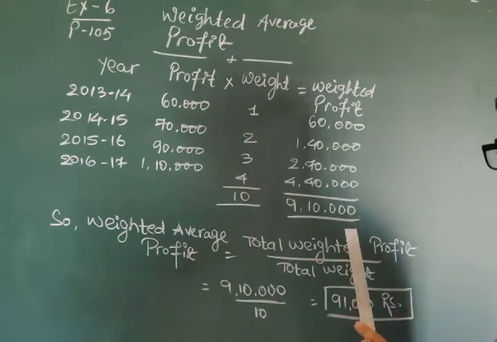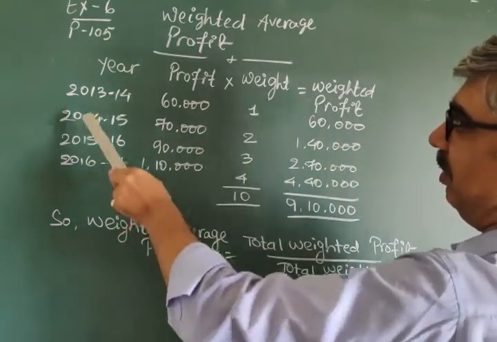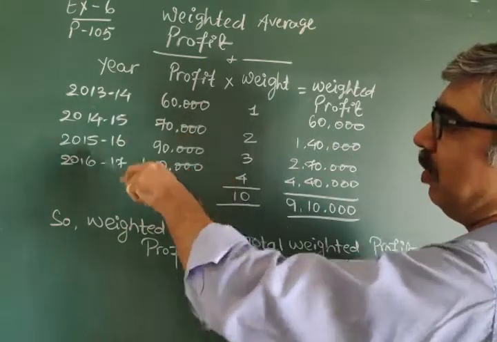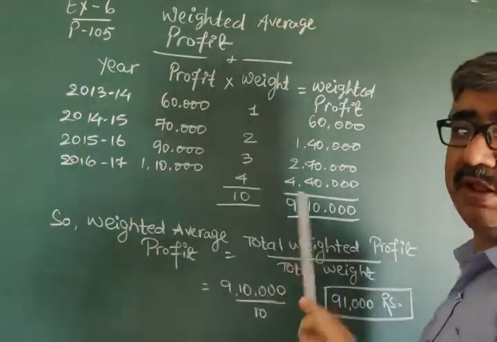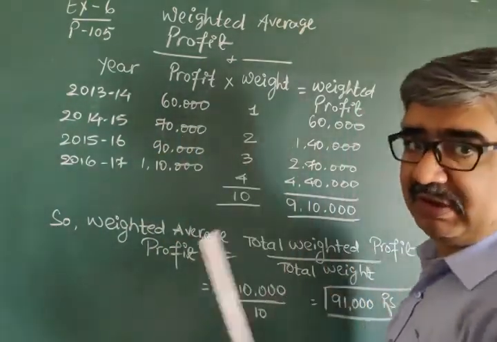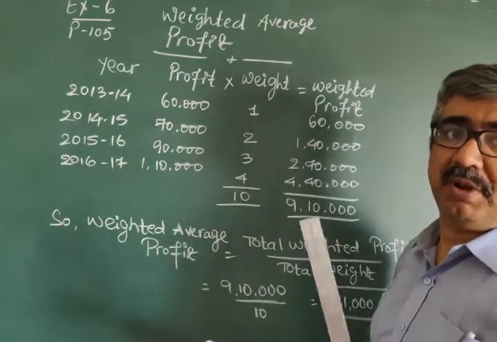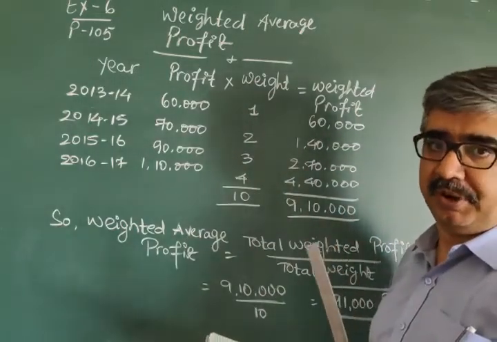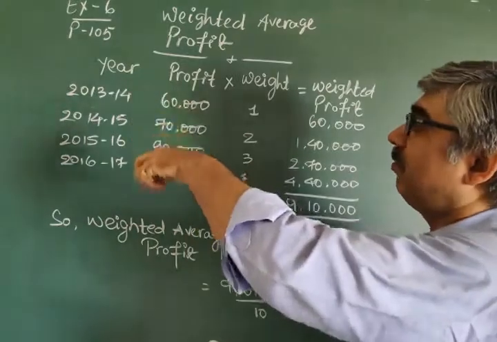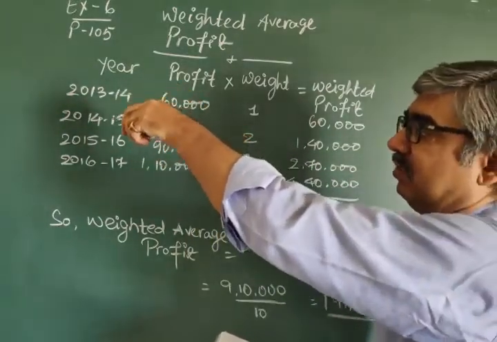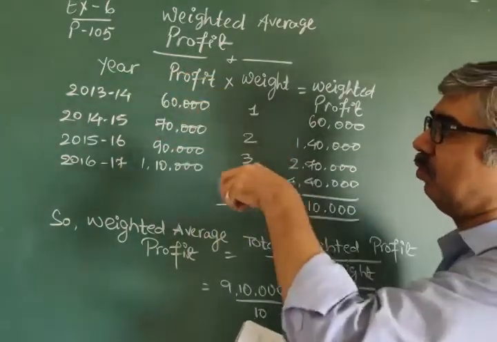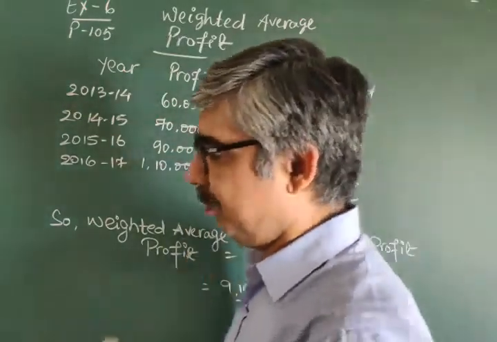These are the 4 titles. First of all, copy this. Don't do anything else. From the question itself, just copy down these 2 columns, year and profit.